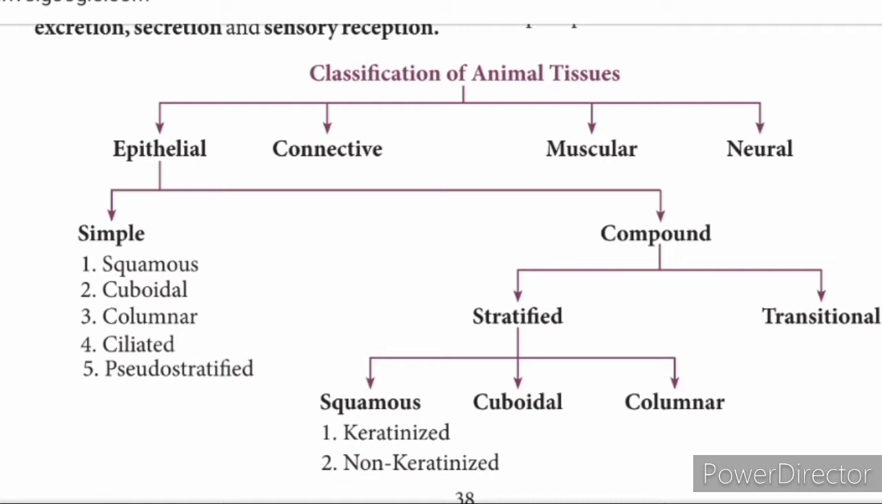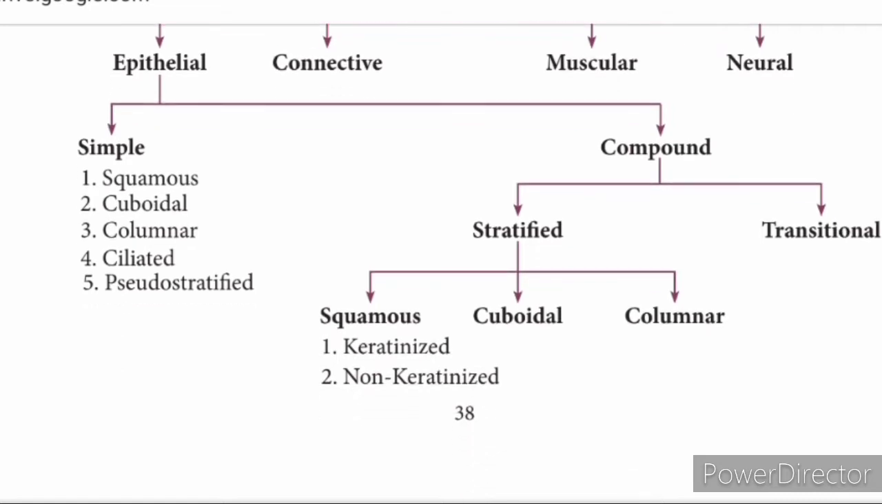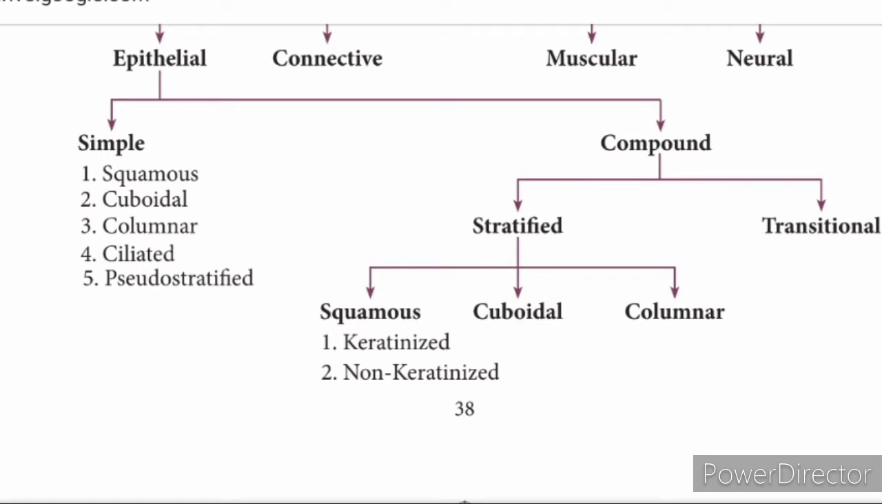These stratified epithelial tissues are further divided into squamous epithelium, cuboidal epithelium and columnar epithelium. This squamous epithelium is further classified as keratinized and non-keratinized. Keratin is a protein that gives thickness. For example, your nails are formed by the process of keratinization. Addition of the keratin protein gives strength or stiffness to the cells.